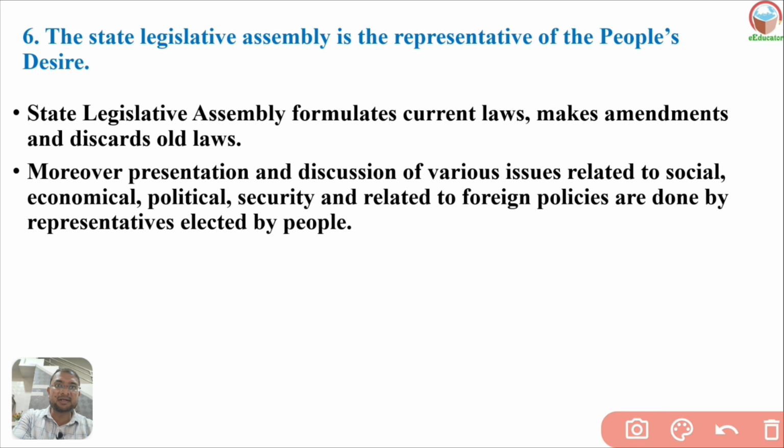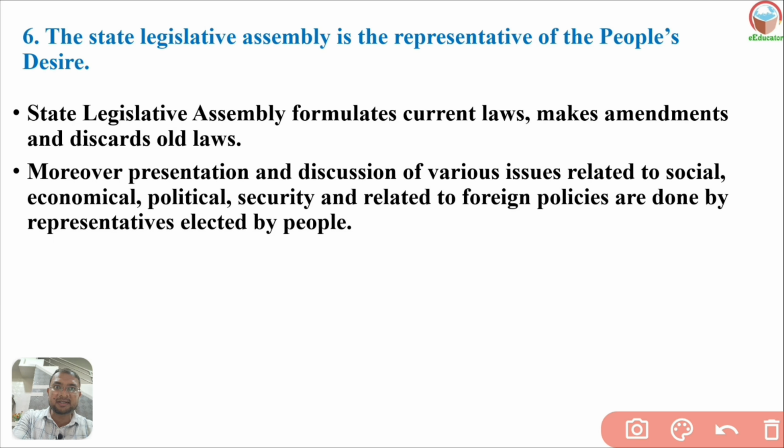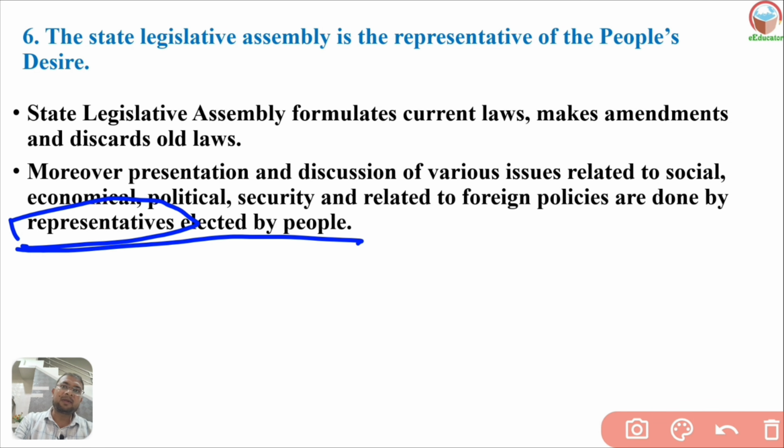Members of the legislative assembly are elected by the people.